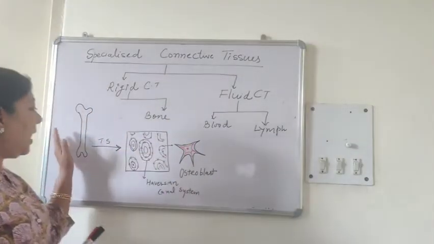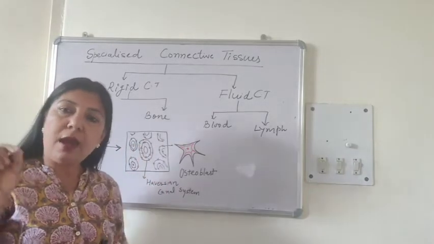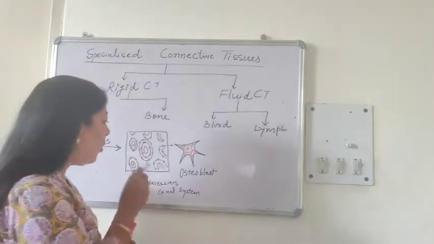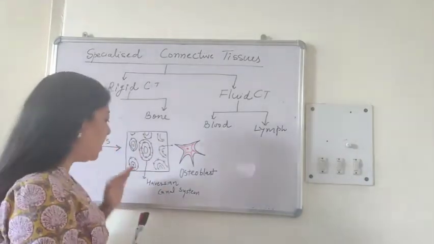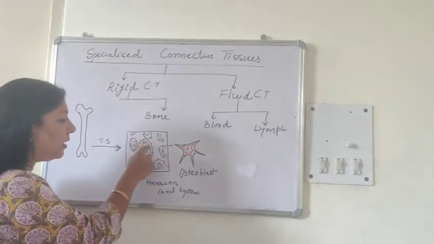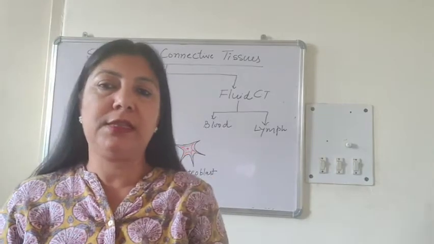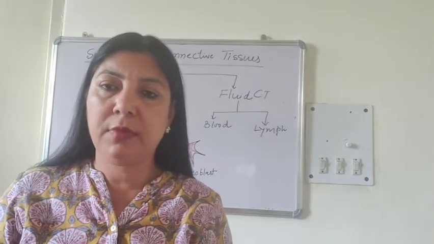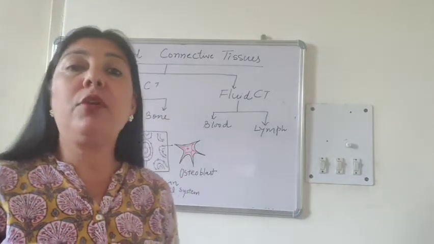If you take a TS of bone, you will see this type of structure. There are concentric rings, and these rings have got a central canal, and the whole system is called as Haversian canal system. And there are certain lacunae, and inside these lacunae are present the bone cells. The bone cells are called osteocytes or osteoblast. Initially inactive are called osteocytes, and when they become active they are called osteoblast.